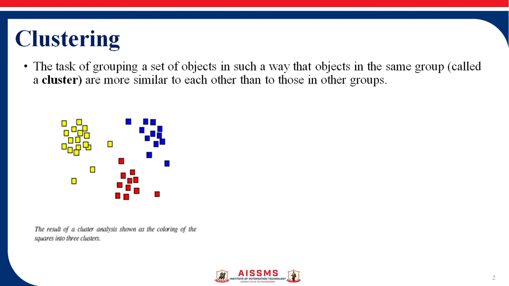Clustering can be formulated as a multi-objective optimization problem. Different researchers employ different cluster models, and for each of these models there are again different algorithms.